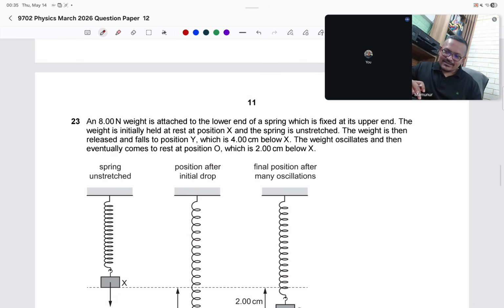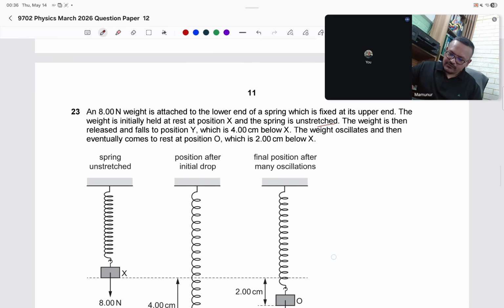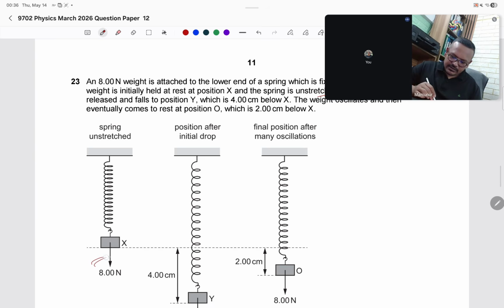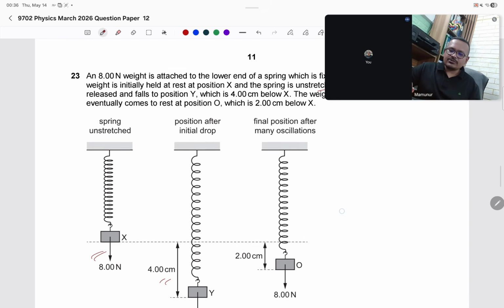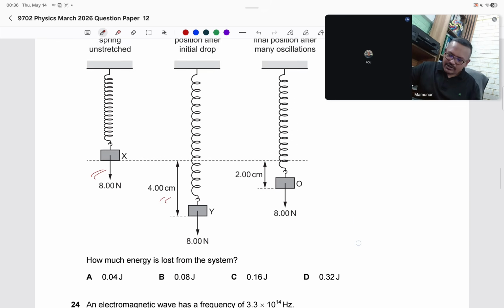23. This is a tricky question. Try to do it fast without seeing the mark scheme. An 8 Newton weight is attached to the lower end of the spring, which is fixed at the upper end. The weight is initially held at rest at position X and the spring is unstressed. The weight is then released and falls to position Y, which is 4 centimeter below. The weight oscillates, then eventually comes to rest at position U, which is 2 centimeter below. How much energy is lost in the system?